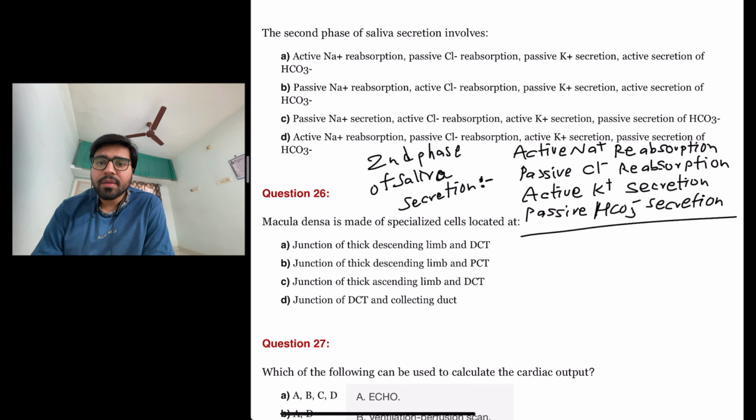So the second phase of saliva secretion involves active sodium reabsorption, passive chloride reabsorption, active potassium secretion and passive bicarbonate secretion.